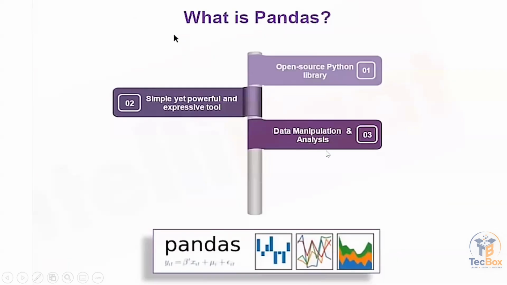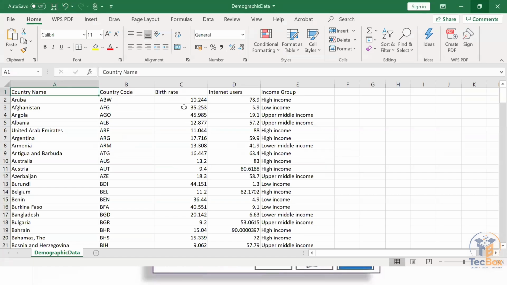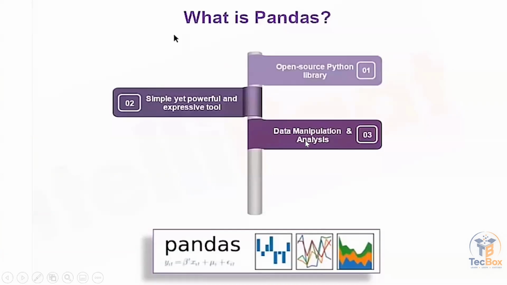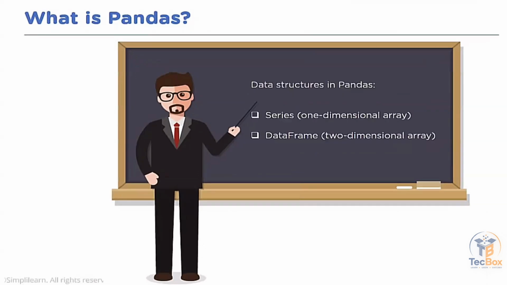Second thing is they are used for data manipulation and data analysis. Suppose I want to multiply this birth rate and internet users, I want to create a separate column. Separate from this data set, I want to get only high income countries. From this data set, I want to get the country with highest birth rate, lowest birth rate. I can get these types of things. So that is what data manipulation and data analysis means, right? Pandas has a lot of functions and methods to effectively manipulate large data sets.